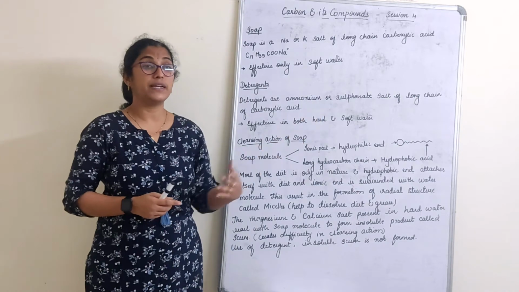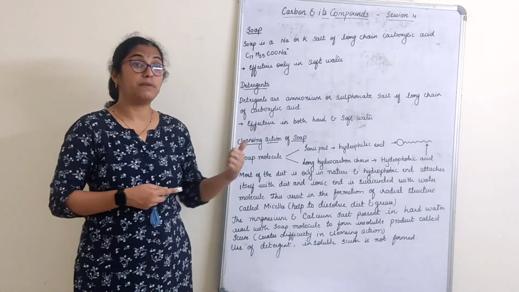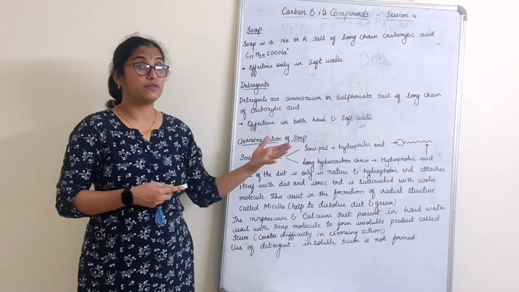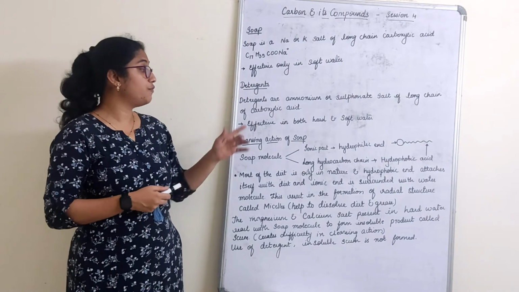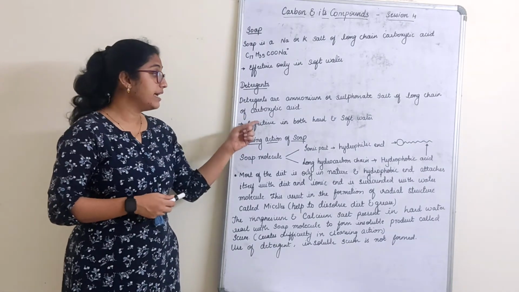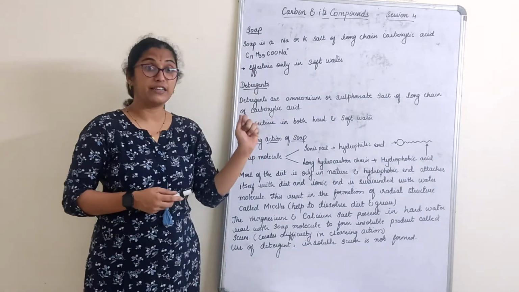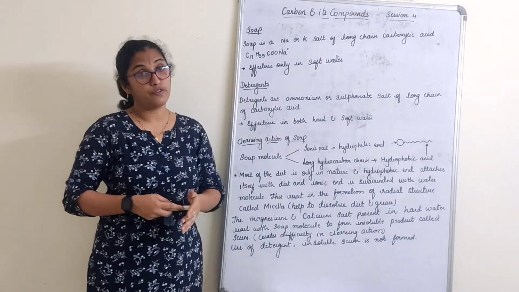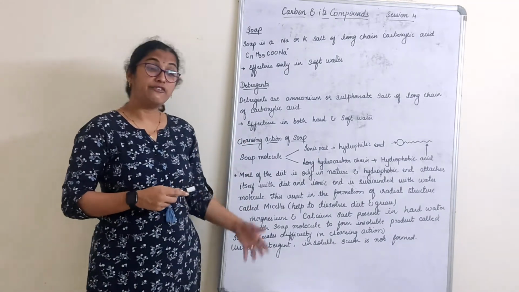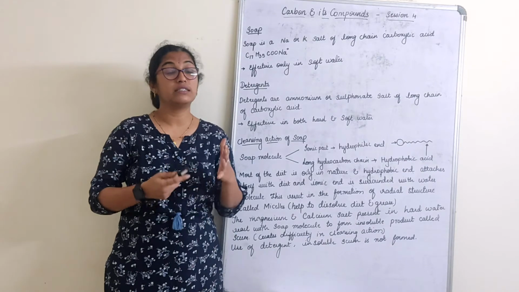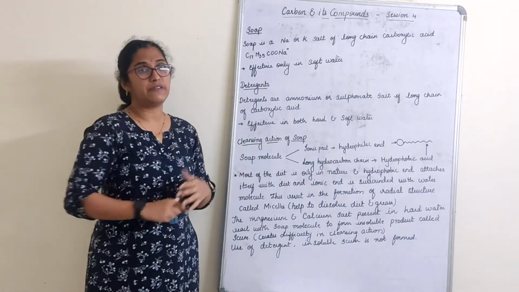So detergents play a very good role compared to soap when we use soft or hard water. Detergents are ammonium or sulfonate salts of long chain carboxylic acids, effective in both hard and soft water, but soap is effective only in soft water. Now the manufacturing of soap is called saponification. We just did that in the previous part.